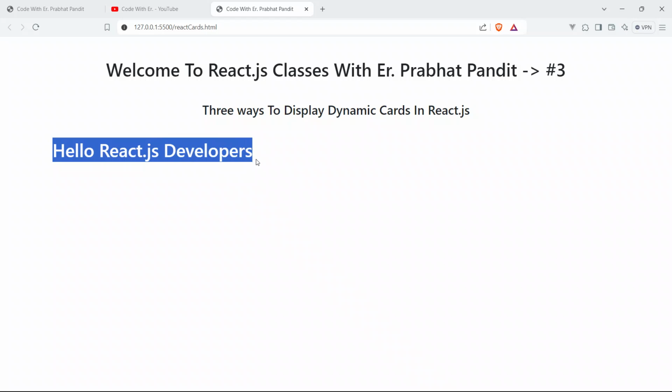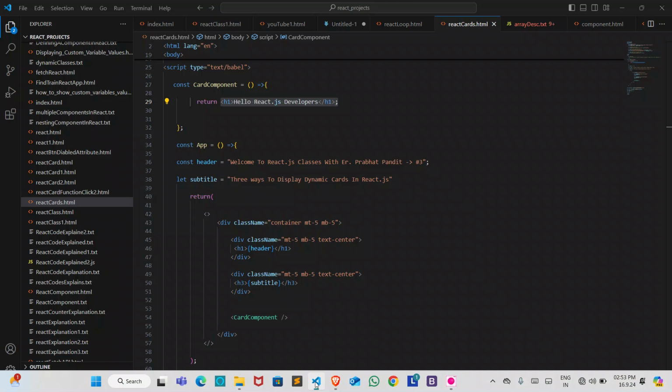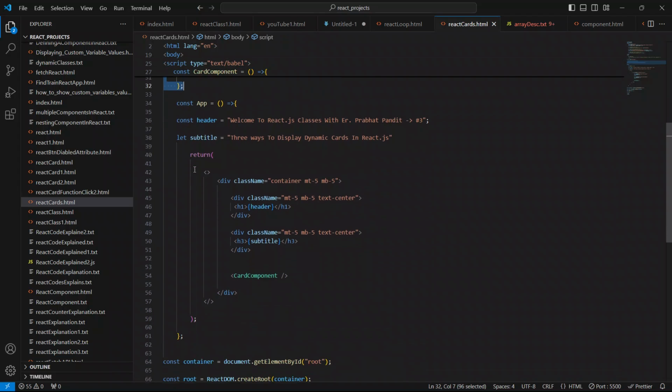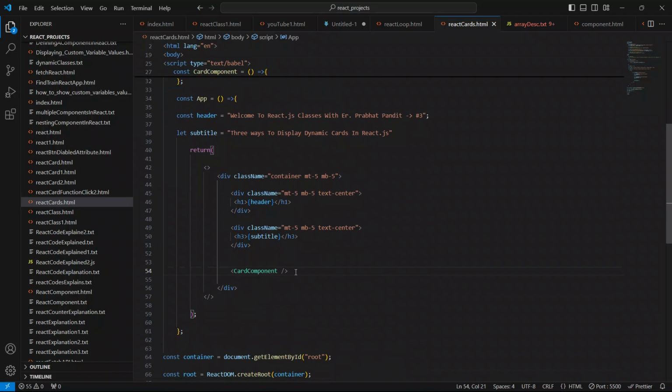So guys, congratulations one more time, because now you know how to create components, how to create custom components in React.js. You have just learned how to create a custom component in React.js and how to show the component's value also.